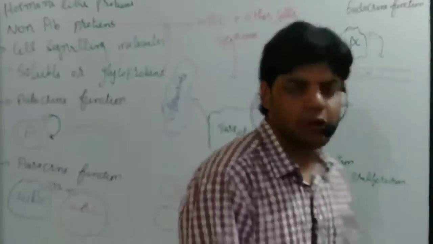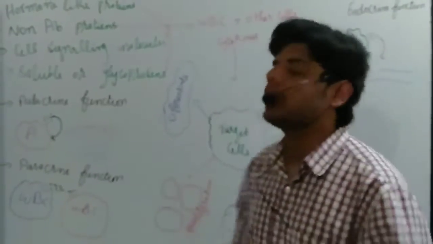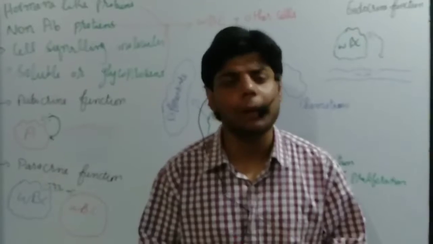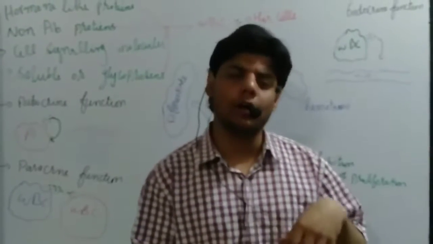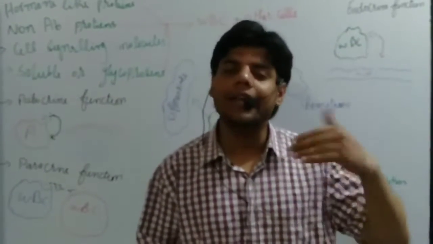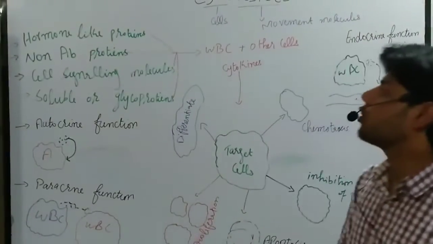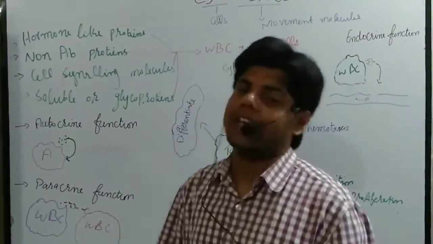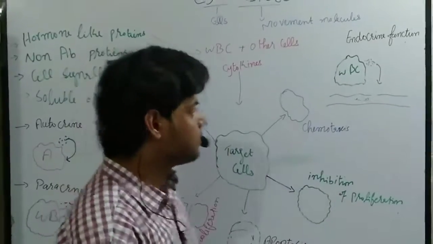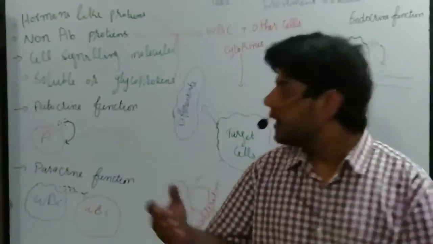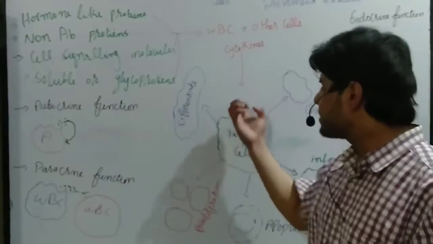One thing more about cytokines: they usually affect eukaryotic cells. Although they can also affect microorganisms, they affect eukaryotic cells as well. Moreover, these cytokines can be involved in all aspects of disease. Now, as we said, the target cell receives the cytokines.